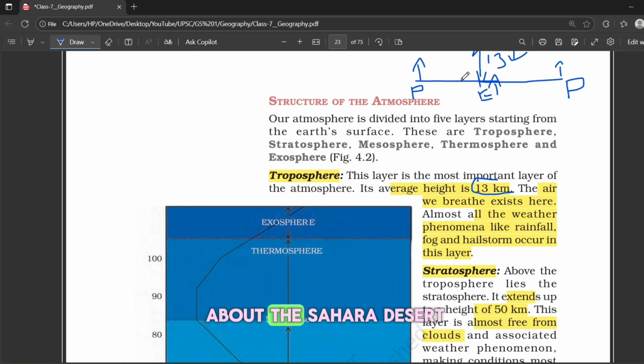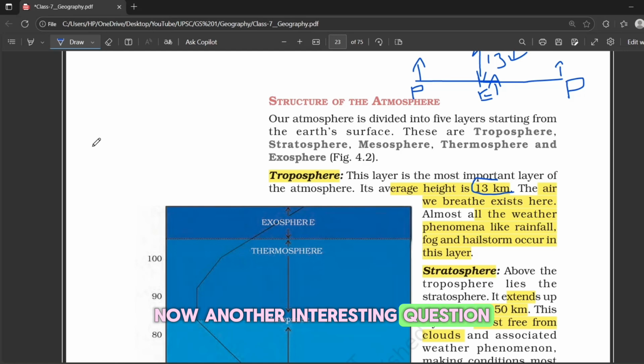You can wonder about the Sahara Desert and the Himalayas. They are nearly on the same latitude and also almost in the same line. But look at the difference. The Sahara is very hot while the Himalayas are cool. Why is that? Well, the Himalayas are at a much higher altitude and so naturally they have cooler weather. And this brings us to an important point you should always remember: when altitude increases, temperature decreases.